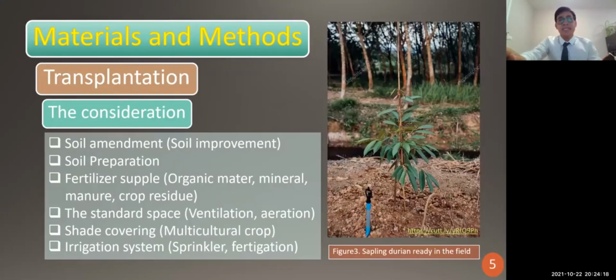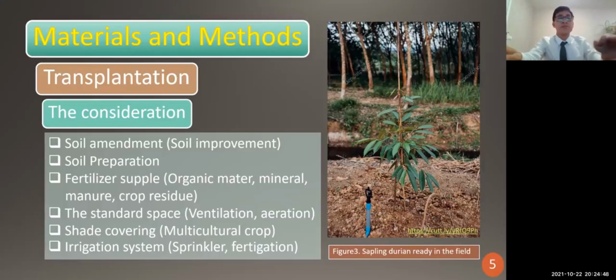After that, we have to do the transplant. Then we have to think about soil amendment, improving our soil field. For example, if the soil has a high pH, it means it is basic.